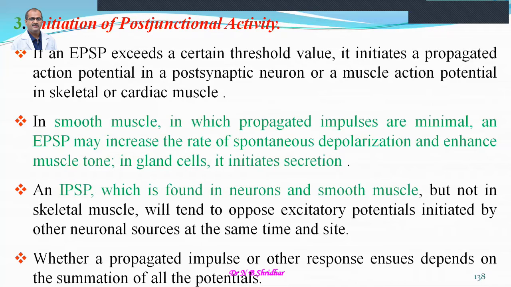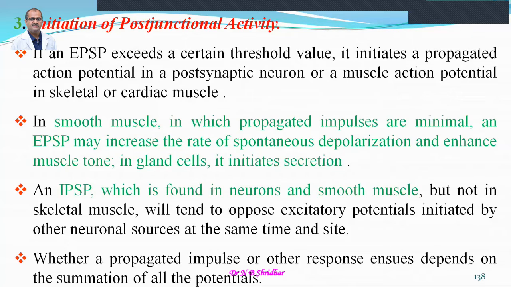So an IPSP, which is found in neurons and smooth muscle but not in skeletal muscle, tends to oppose excitatory potentials initiated by other neuronal sources at the same time and site. See, this inhibitory postsynaptic potential is most of the time restricted to the smooth muscles of the heart, intestine, etc. Whereas the excitatory postsynaptic potential is of course also a very common process in the case of skeletal muscles.